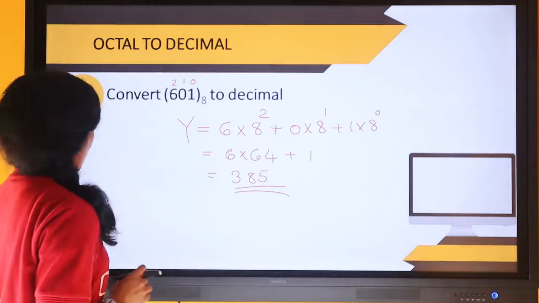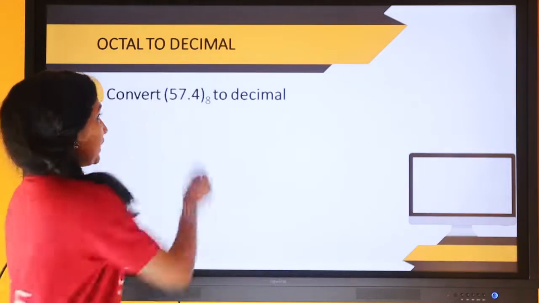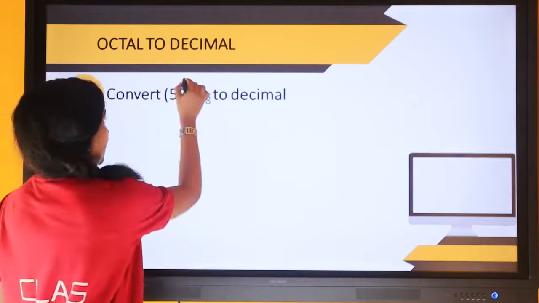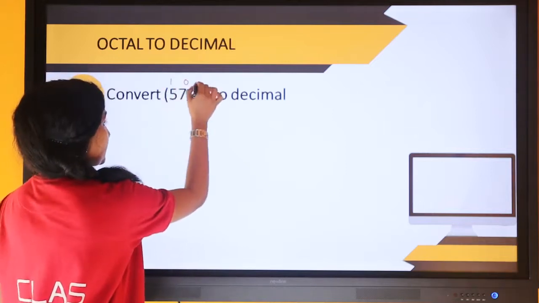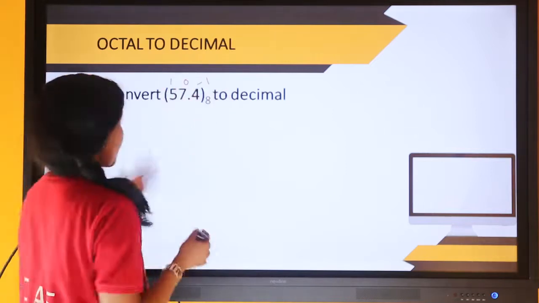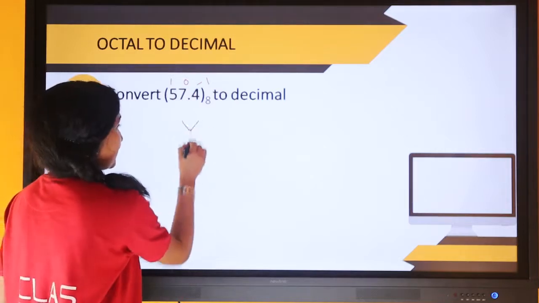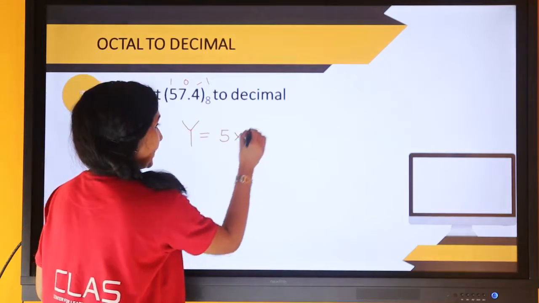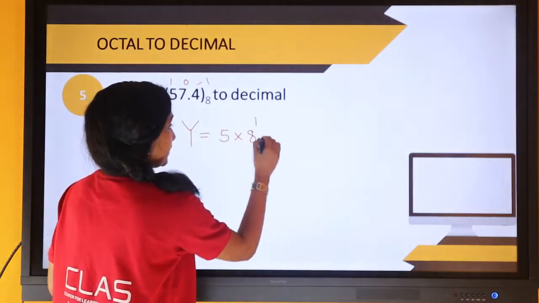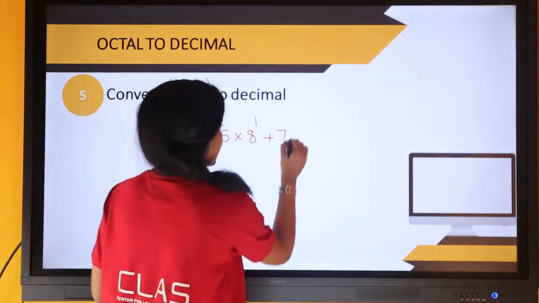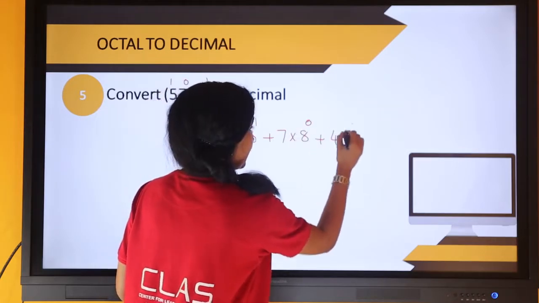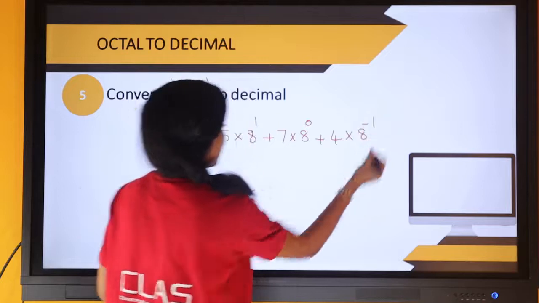Now moving to the next problem, consisting of both an integer part as well as a fractional part. Here I have to mark the positions 0, 1 and minus 1. The decimal equivalent of this number will be 5 multiplied by 8 to the power 1, plus 7 multiplied by 8 to the power 0, plus 4 multiplied by 8 to the power minus 1.